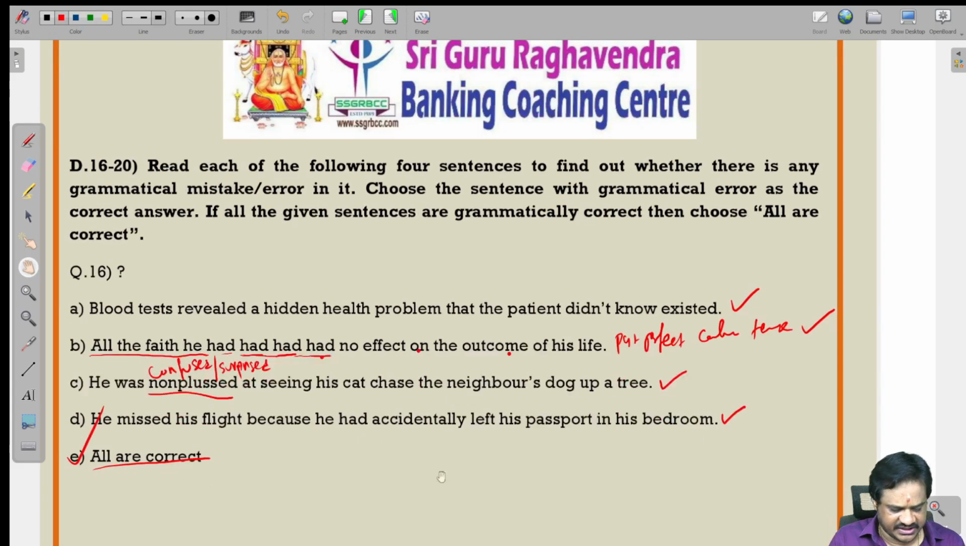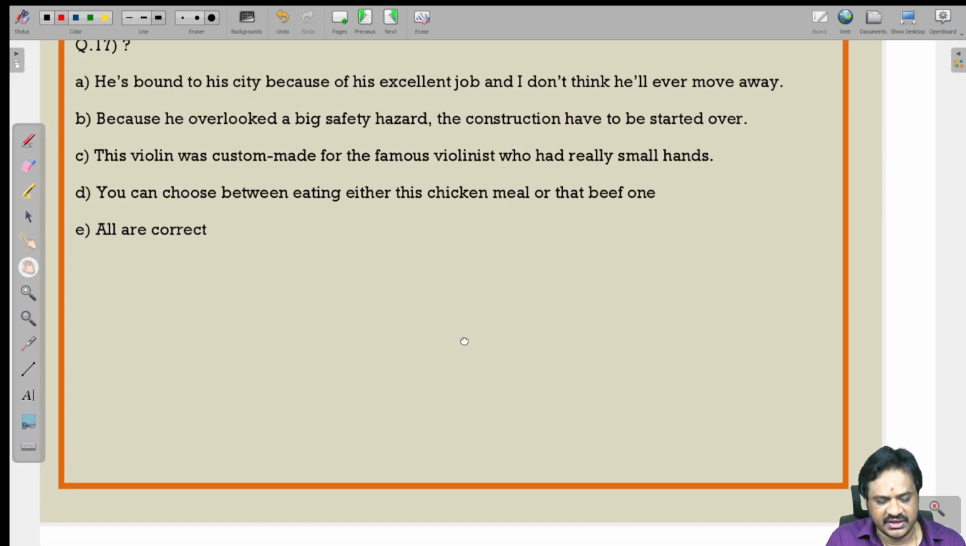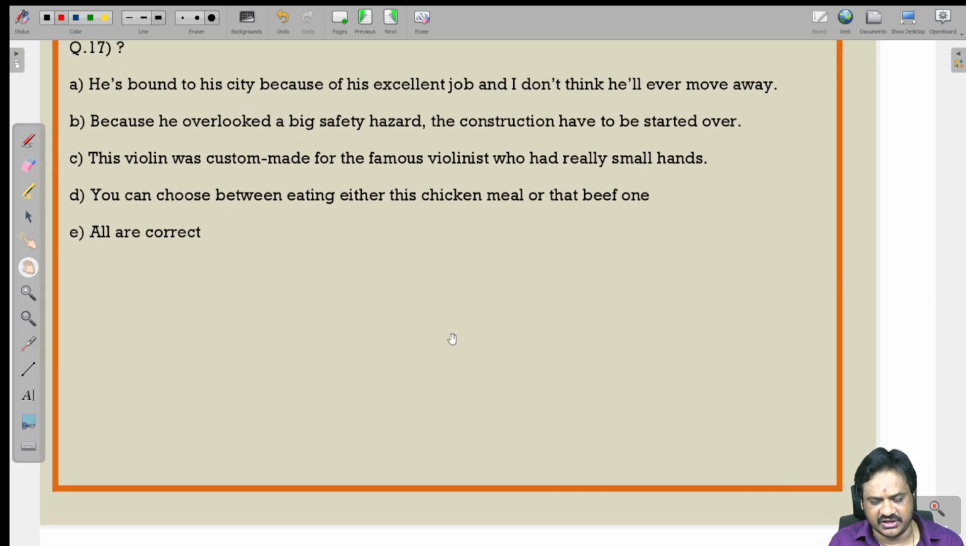Let us see the next question, the 17th question. He is bound to his city because of his excellent job and I don't think he will ever move away. Because of his excellent job, he is bound to stay in the city itself, and I don't think he will ever move away. This is grammatically correct.